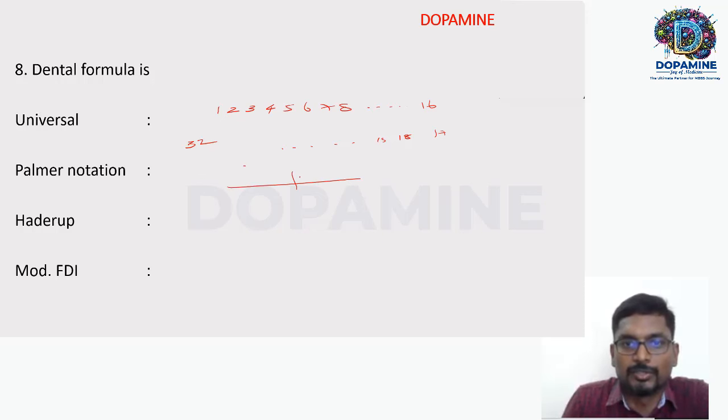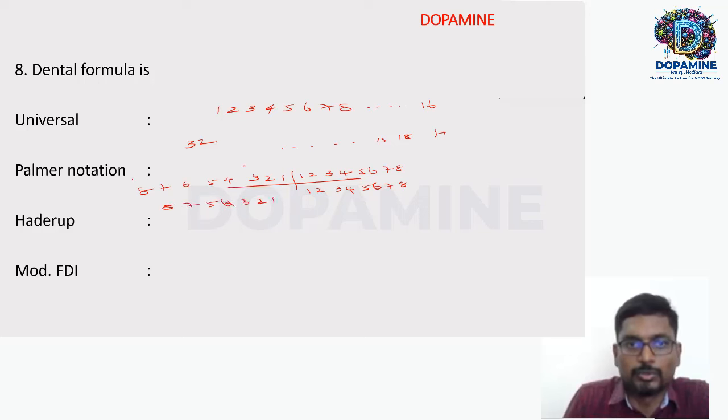Palmer notation is quite different. Palmer notation goes in this way: 1 to 8, and 1 to 8, here 1 to 8, and 1 to 8, on the right and left.